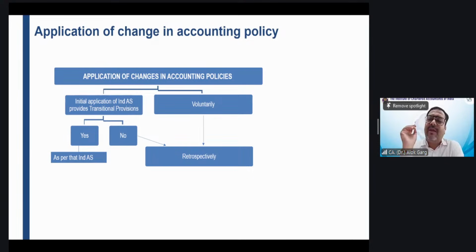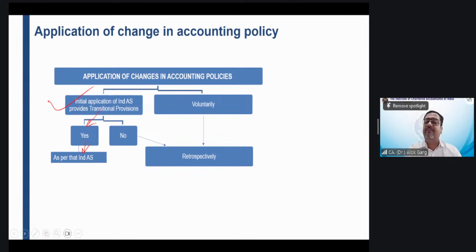So sir, if we are changing our accounting policy, like we shifted from Ind AS 17 to Ind AS 116 for lease accounting, we have applied the new Ind AS. How will we take this change? First of all, if you are changing your accounting policy due to a new Ind AS, then you have to see whether any transition related provision is given in the new Ind AS. If yes, you have to apply those transition provisions as per the new Ind AS.